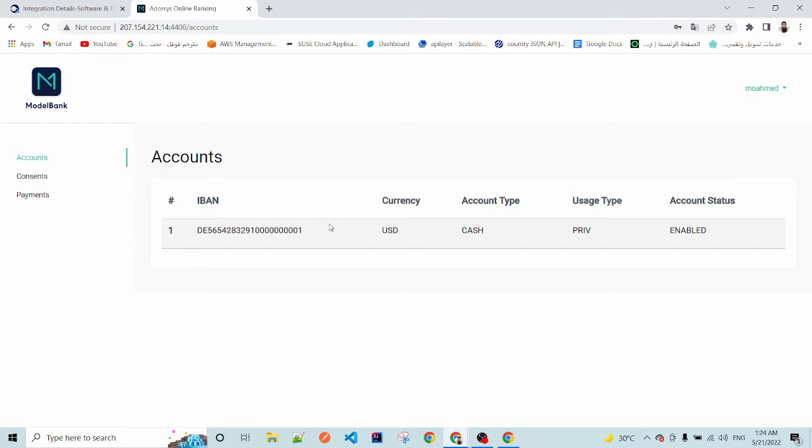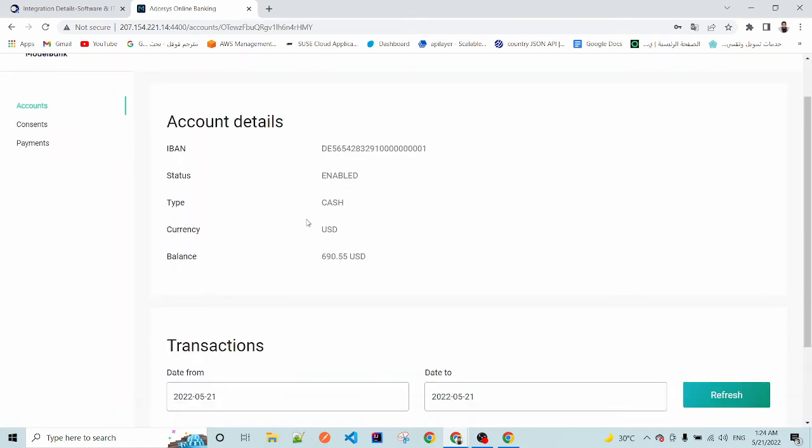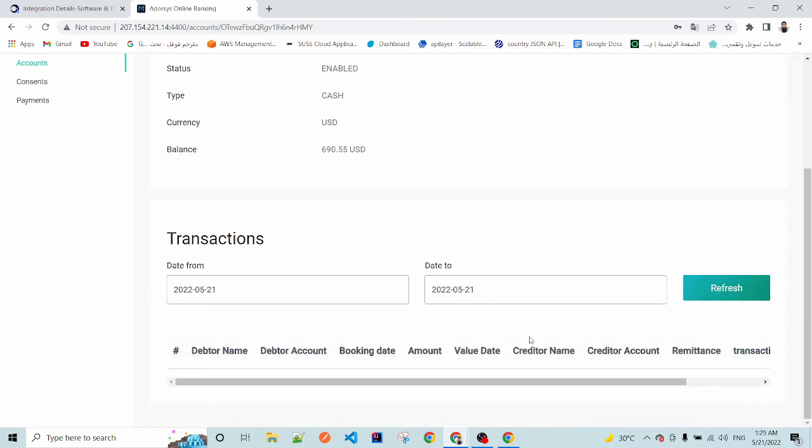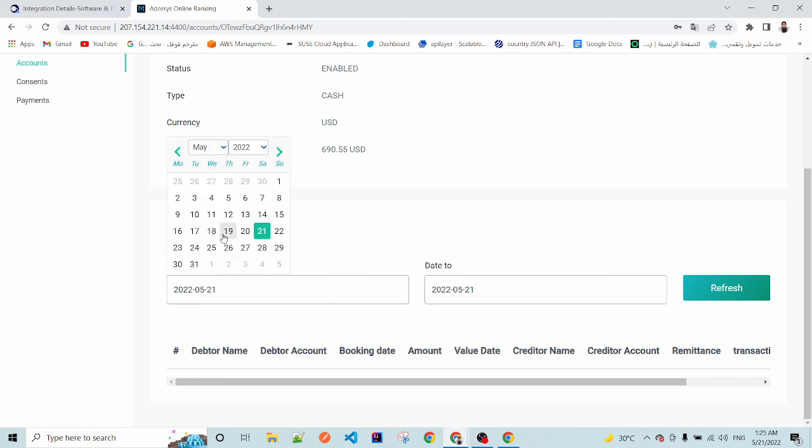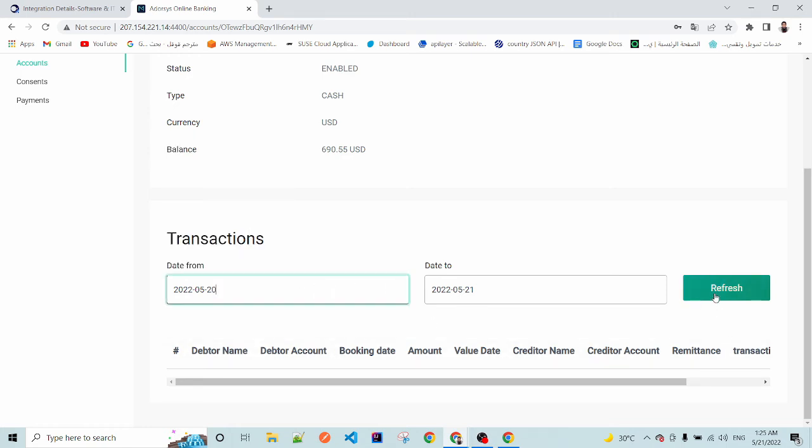Now this user has one account with this IBAN number. These are the details of the account, the balance and the currency of the account, and the transactions. Now we will see if there are any transactions.